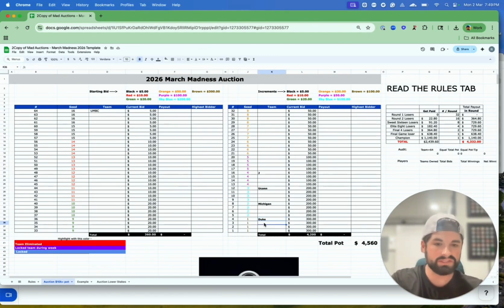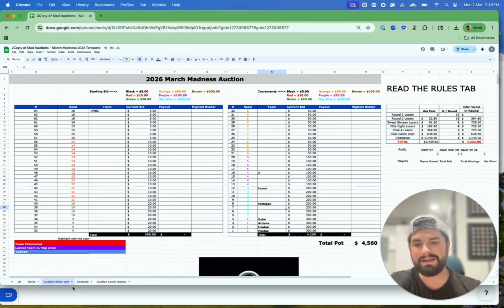the number 2 overall seed, whoever that is. I just do it this way. You don't have to do it. You just have to make sure that all the 1 seeds are together. But I like to line it up so they're playing the other side of the bracket. So let's just say that this is going to be Arizona, and let's just say that's Houston, and let's say that's Purdue, even though I know that's not going to happen. And so again, you'll just go through each region and fill this all the way out.